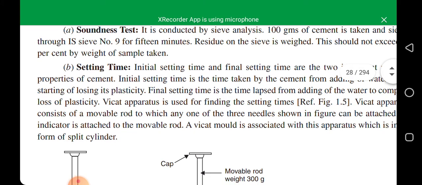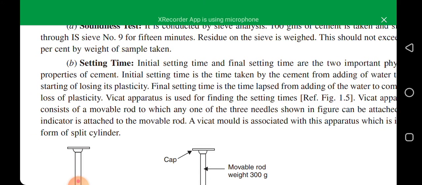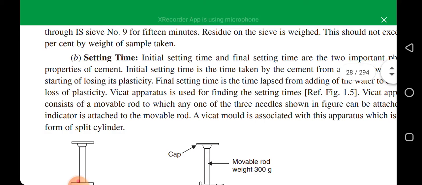Initial setting time and final setting time are the two important physical properties of cement. If someone asks you what is initial setting time, please tell them that initial setting time is the time taken by the cement from adding of water to the starting of losing its plasticity. So it's a point when we add water to cement and cement starts losing its plasticity.